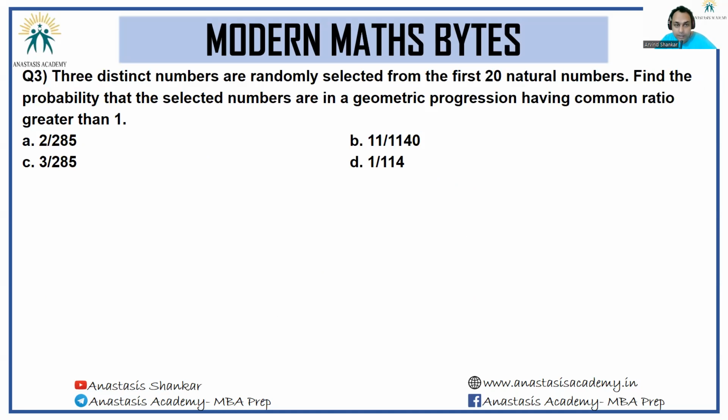Next question. 3 distinct numbers are randomly selected from the first 20 natural numbers. Find the probability that the selected numbers are in geometric progression having a common ratio greater than 1. Okay. First, let's look at the sample case.